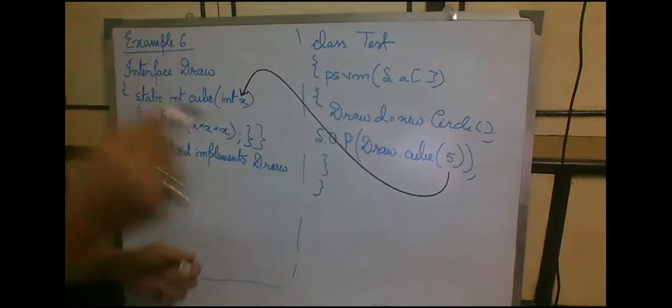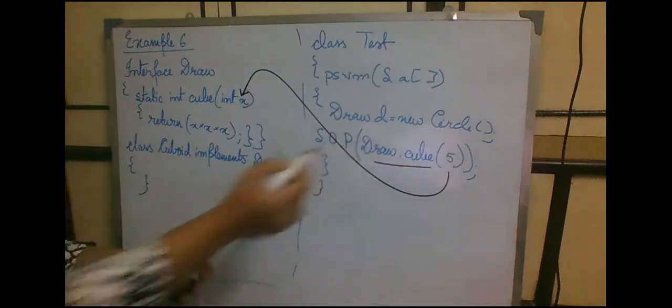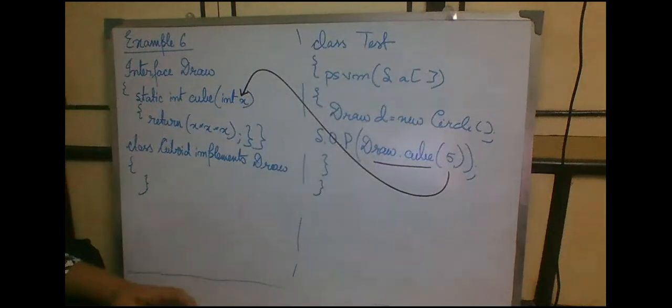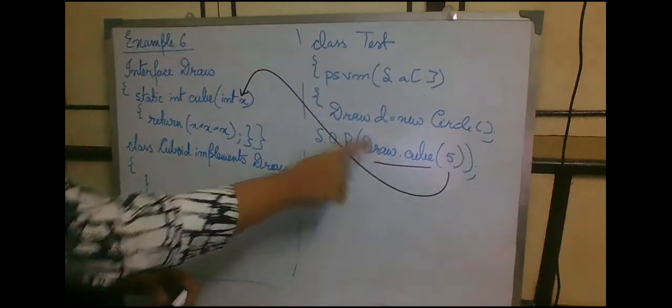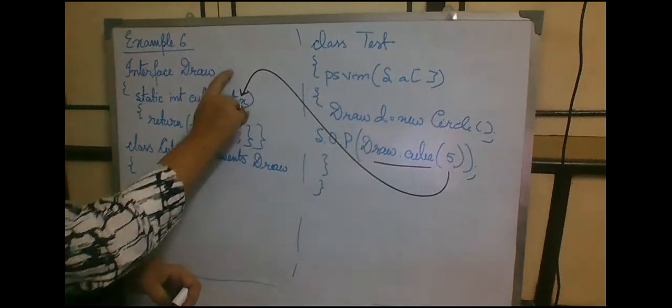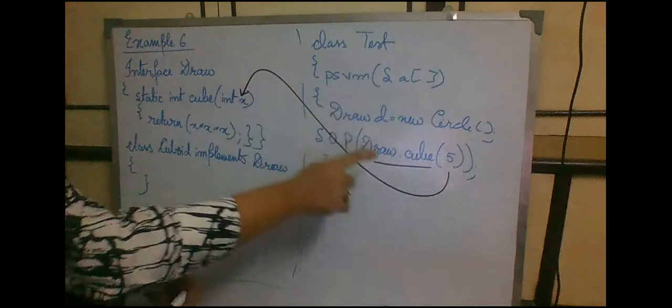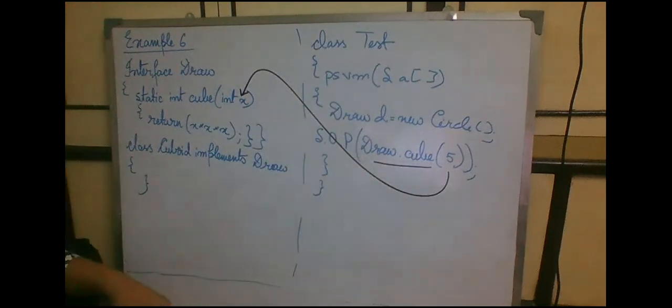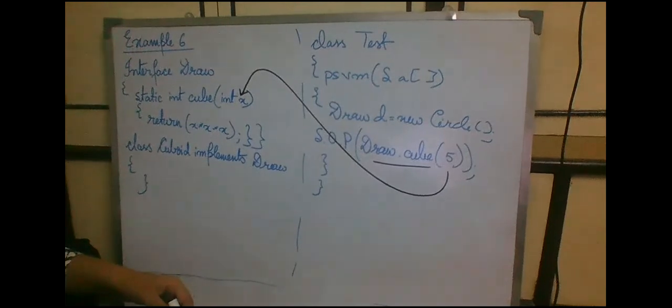But this is where your concentration should be. The signature, how we are going to call a static method that has its definition inside an interface body, is that we are going to use the interface name, Draw, dot the name of the method, which is static. So let's see in the code how this works.